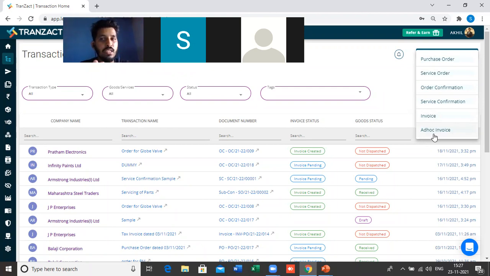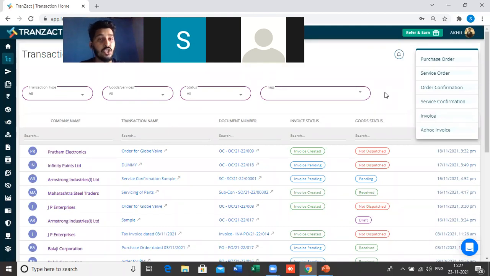So all this documentation you can initiate here. You can start every single thing here on this transaction dashboard. I will not go into very much detail for each and every flow. If you want to see the purchase flow or the sales flow in detail, you can reach out to us.